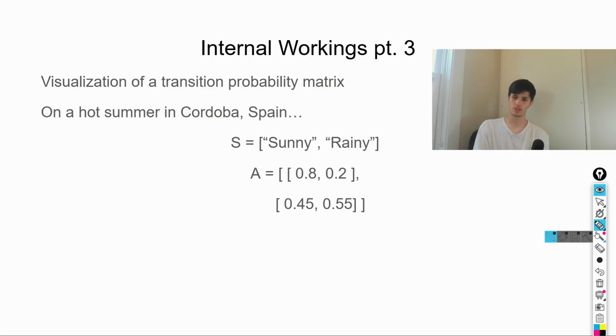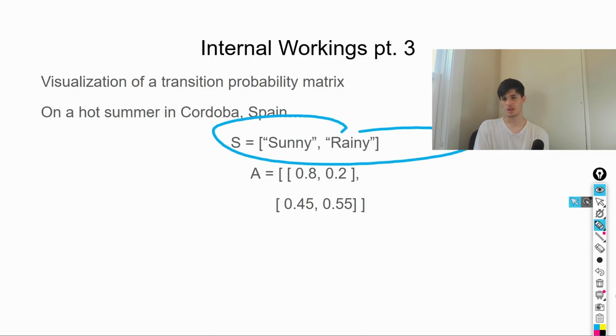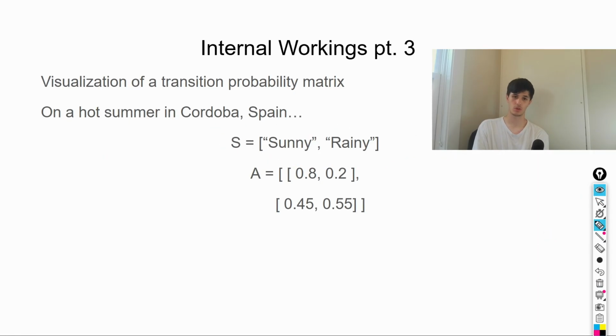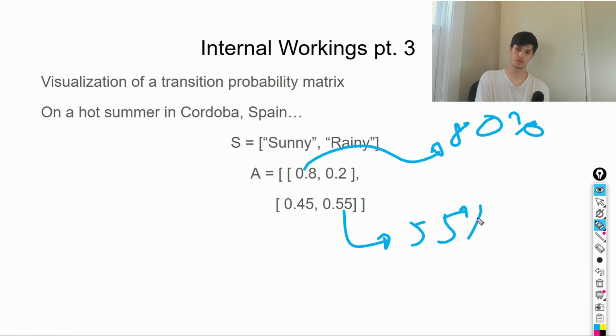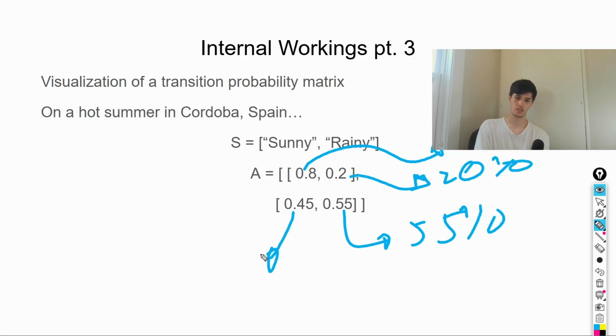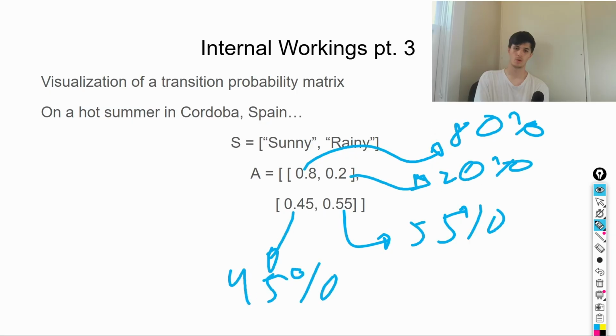And this is how you would visualize it. So if you have a state space on a hot summer in Cordoba, Spain, I would really love to go, this basically just describes the chance of a day going from sunny to something else, and the chance of going from rainy to something else. And if you correctly noticed, sunny to sunny, the chance is 80%. Rainy to rainy, 55%. Sunny to rainy, 20%. Rainy to sunny, 45%. Which kind of makes sense. I just drew up these numbers on a whim, but if it's a hot summer, it's probably going to stay hot, and tomorrow there's a little chance of it being rainy.